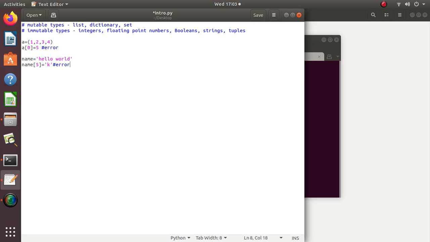Integer, floating point number and booleans are also immutable because we cannot change the value without changing the reference. Reference is address. We cannot change the value without changing the address. So a is equal to 3. This is an integer type. What this means is a is a variable which contains the address of a number 3.